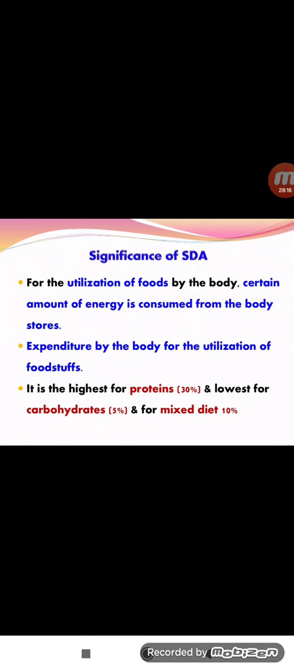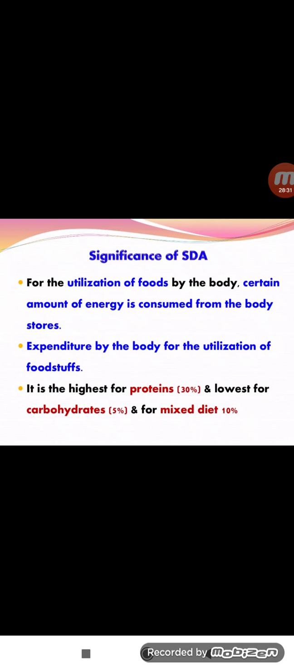So the significance of the SDA: for the utilization of foods by the body, a certain amount of energy is consumed from the body stores. So here, the extra amount is present in our body.